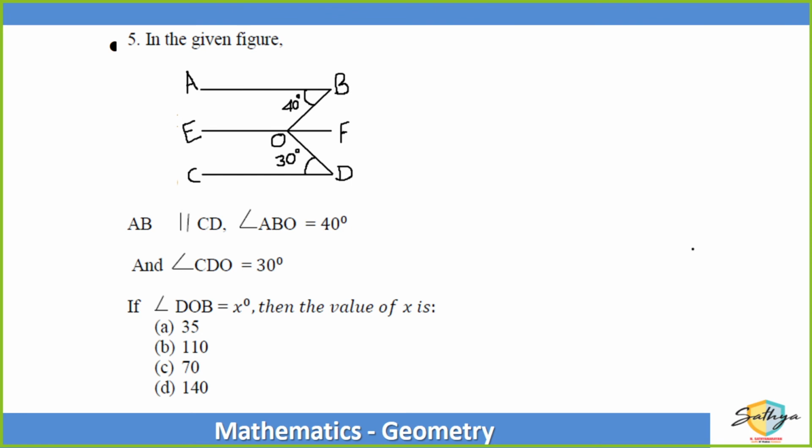क्या करना है? कुछ भी नहीं करना है. See, AB और EF पैरेलल हैं. So if this is 40, then this is also 40 degrees. And ODC अगर 30 है, तो FOD ये एंगल भी 30 डिग्री होगा. So technically 40 and 30 को मुझे ऐड करना है. So I get X, that is BOD or DOB is equal to 70 degrees. Correct? 70 degrees आएगा ना आंसर.